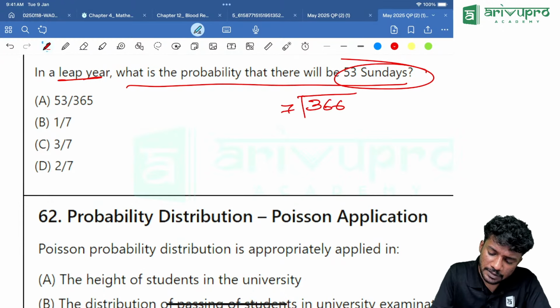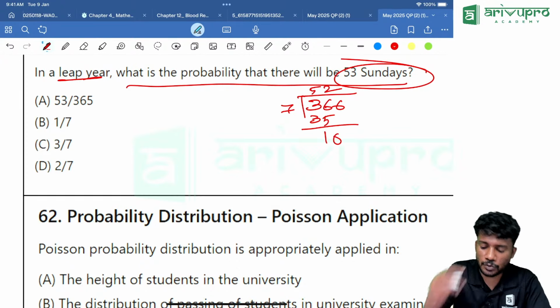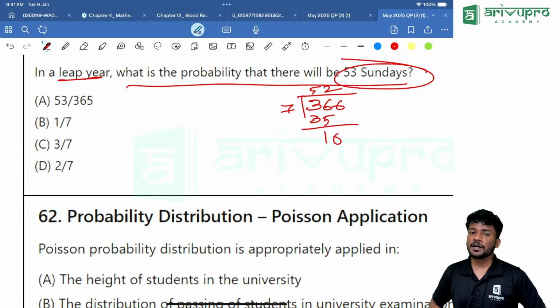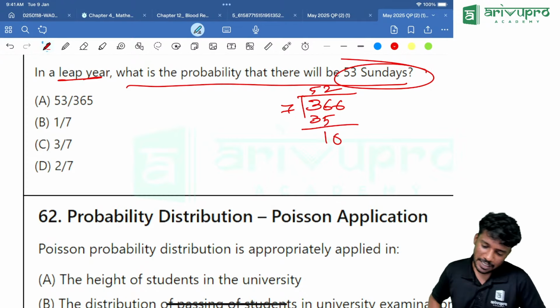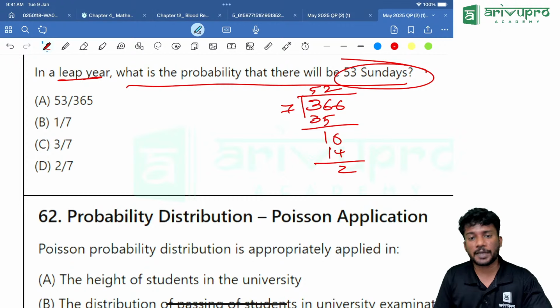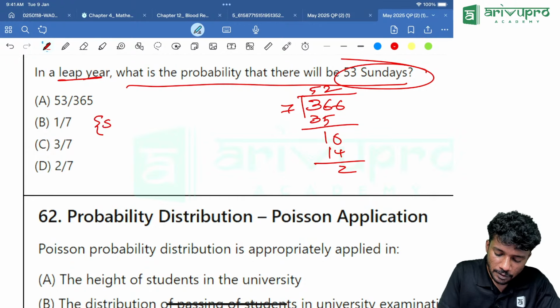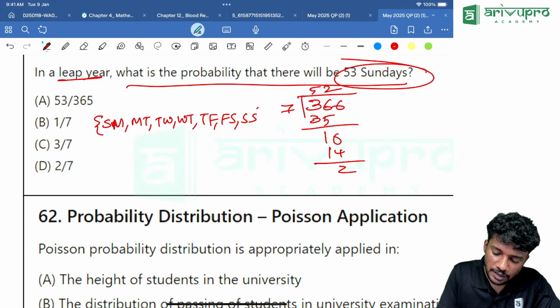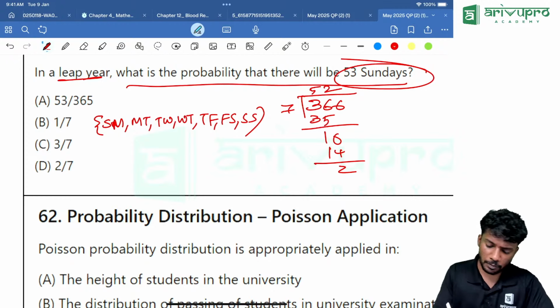If you divide it by 7, 7 5s are 35. Then 7 6s, that means 42. We discussed the same question just the day before the exam in the pre-exam marathon time. Yes. Then 2 times are how much? 14. Then 2 days are remaining. The 2 days can either be Sunday Monday, or Monday Tuesday, or Tuesday Wednesday, or Wednesday Thursday, or Thursday Friday, or Friday Saturday, or Saturday Sunday. That is the set.